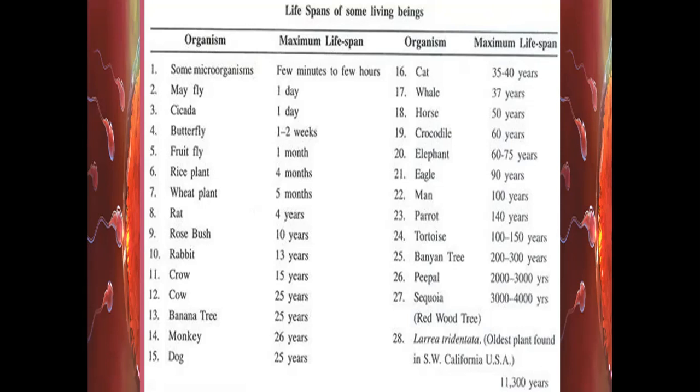Okay, dear students, now you can see there is one more plant here, Larrea tridentata, the oldest plant found in South Wales, California, USA, that lives for 11,300 years. So you can see very clearly microorganisms live a few minutes, and you can see a plant that is living for 11,300 years also. So lifespan is such a wonderful phenomenon, it differs in different organisms. That's what I was trying to make you understand.